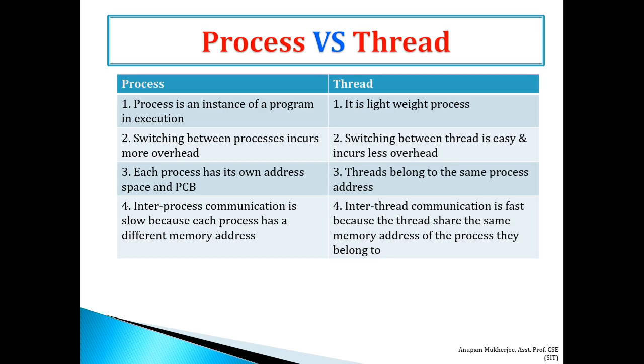Communication is fast with respect to threads, because threads share the same memory address of the process they belong to. So these are the major four differences between process and thread.